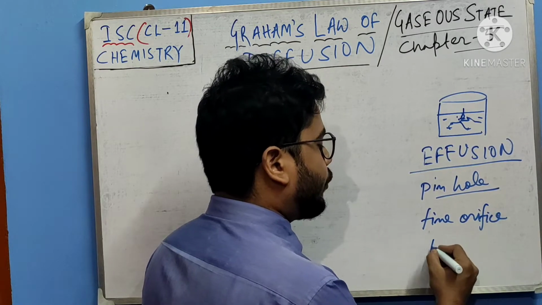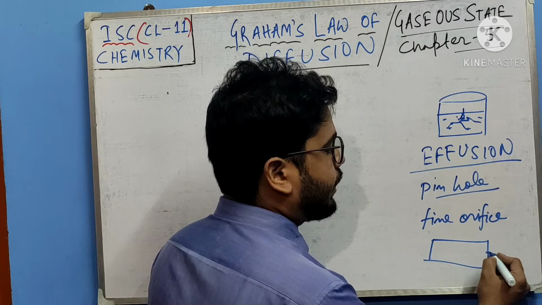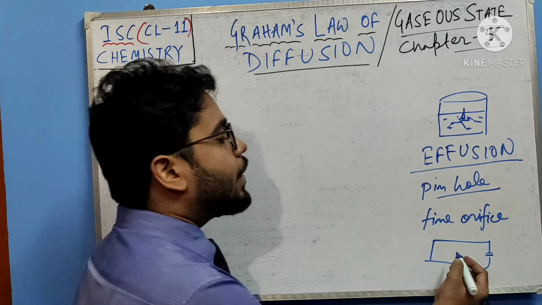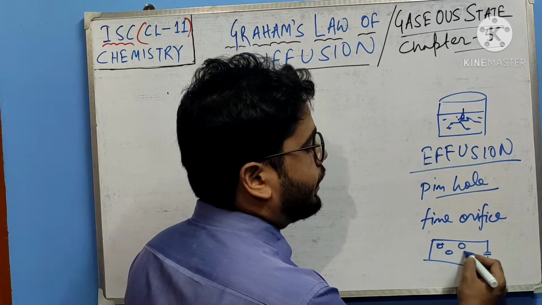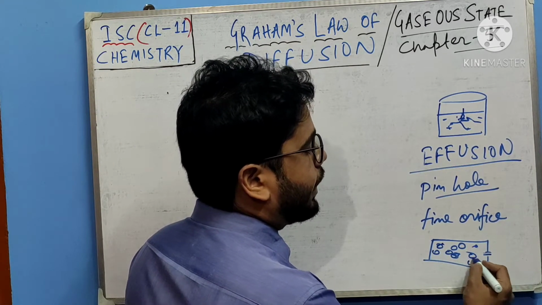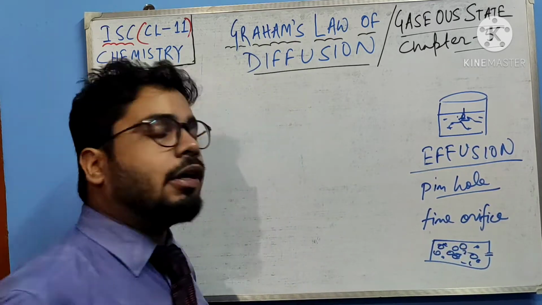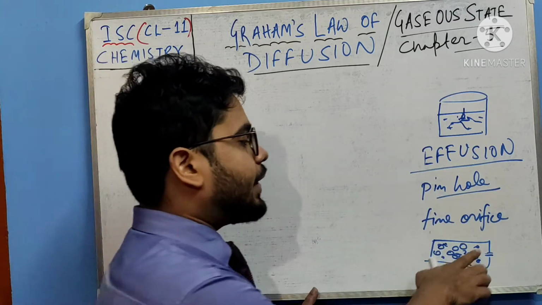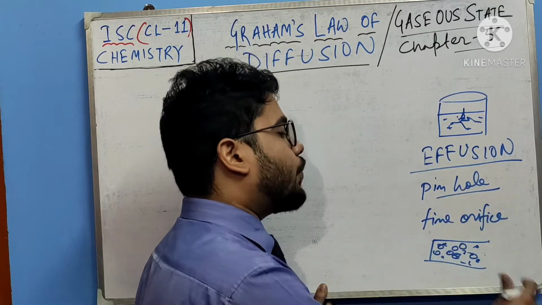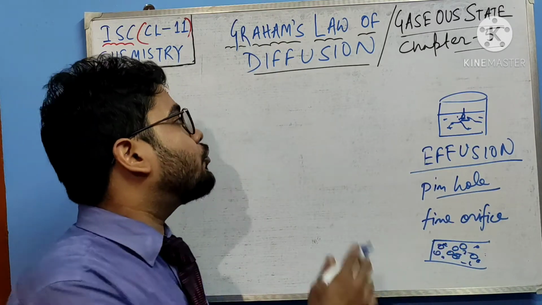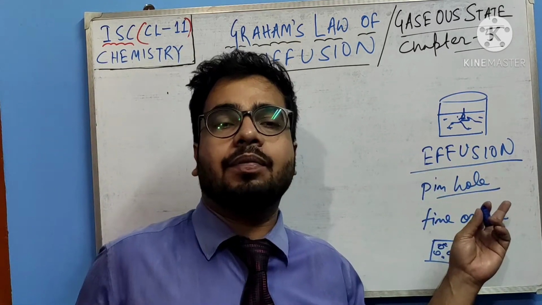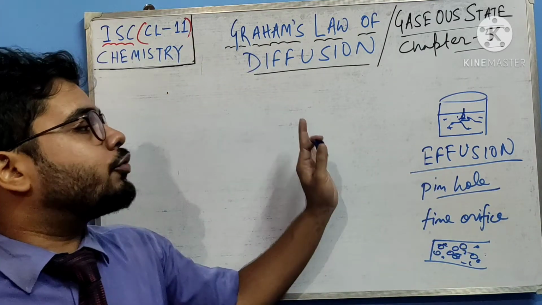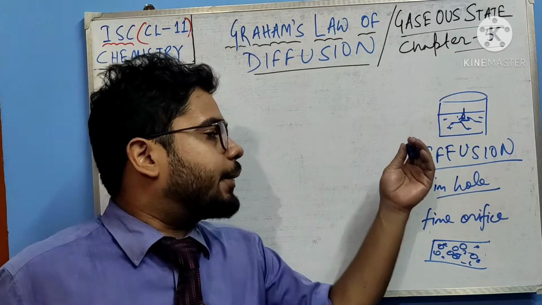Suppose one pipe is there, and here is a very small tiny hole, then the process will be effusion, right? Suppose one gas is kept here and there is a hole, then the gas will come out. This is effusion. But if this much is open, if the way is big, then we will call it diffusion. Sometimes you may come across this term and they may ask you also. So now you know what is diffusion and what is effusion, right?